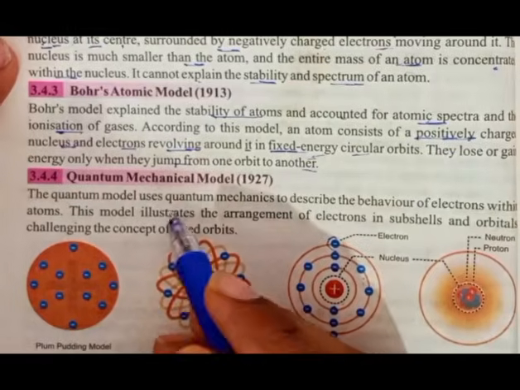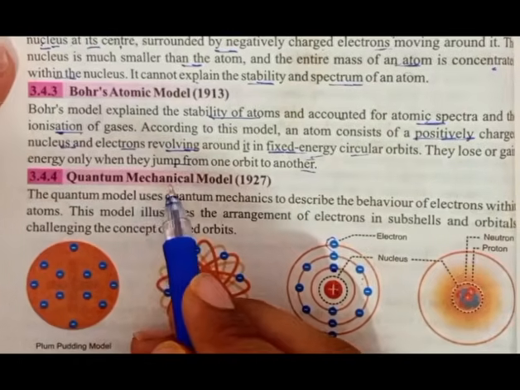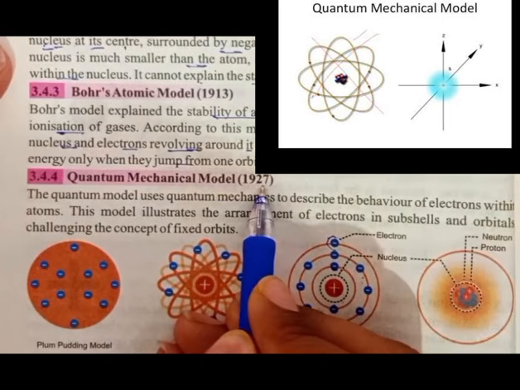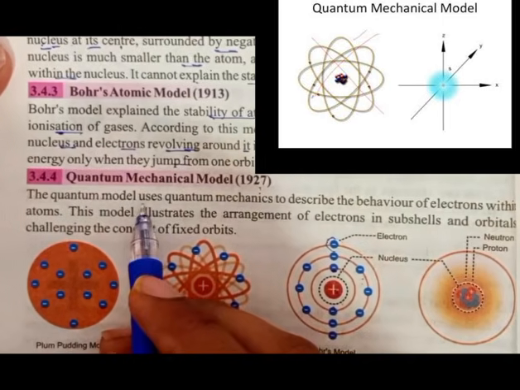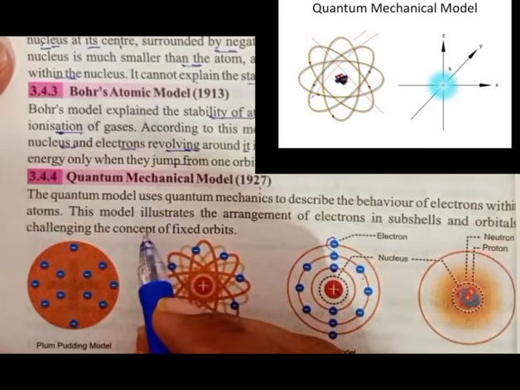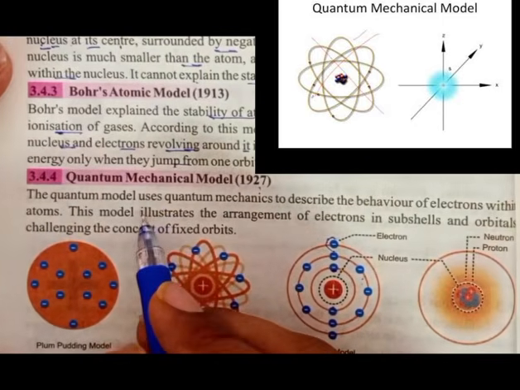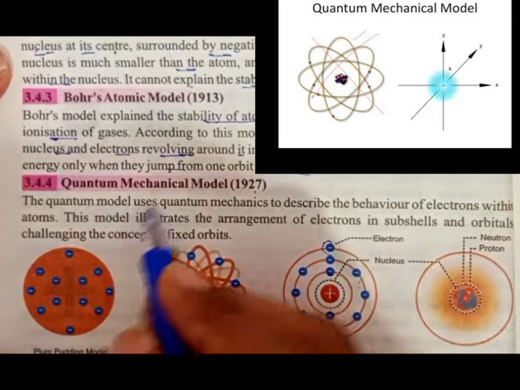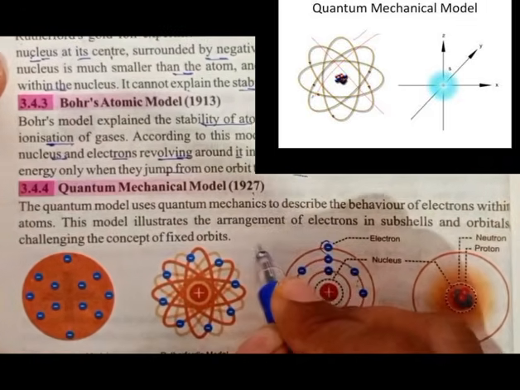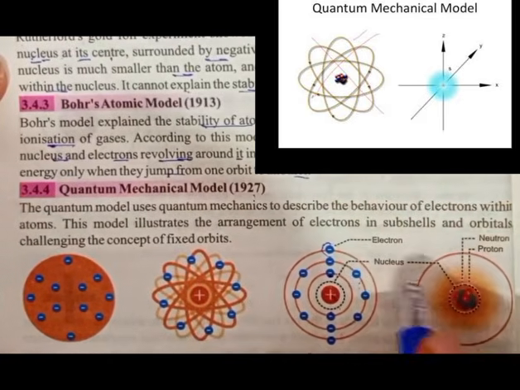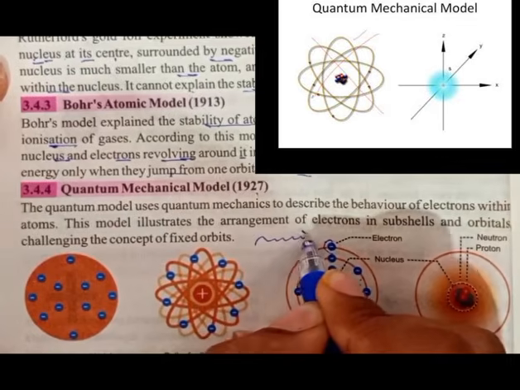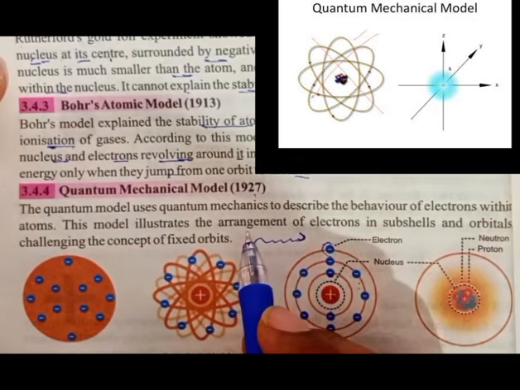Let's come to another atomic model, that is the quantum mechanical model, 1927. This model is based on wave particle duality. Here the electrons are treated as both particles and waves.